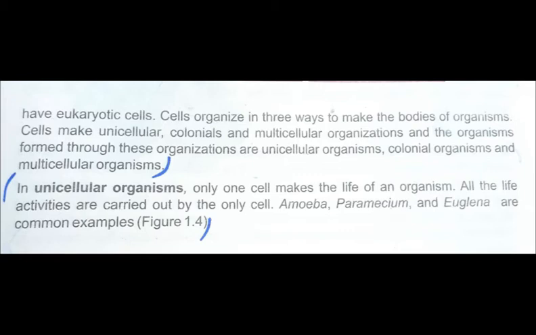So students, there are 3 basic types of organization in which the cells are arranged in the body of an organism. One is unicellular, the second one is colonial organization, and the third one is multicellular organization. Now we will discuss each of them one by one. So students, first is unicellular organisms.